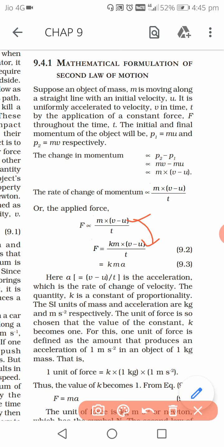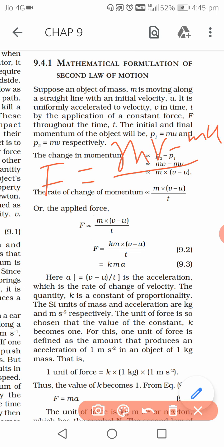And how did this value come? I think you understood. Just now I wrote this: F is equal to mv minus mu by t. From these two terms we can take m common. So what will remain? v minus u. That's what is written, m common, v minus u.